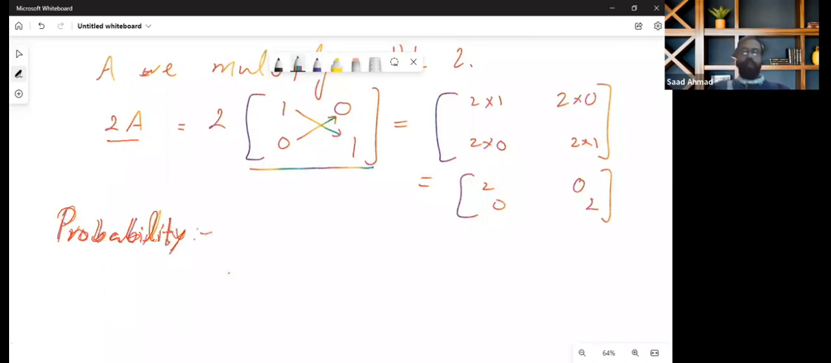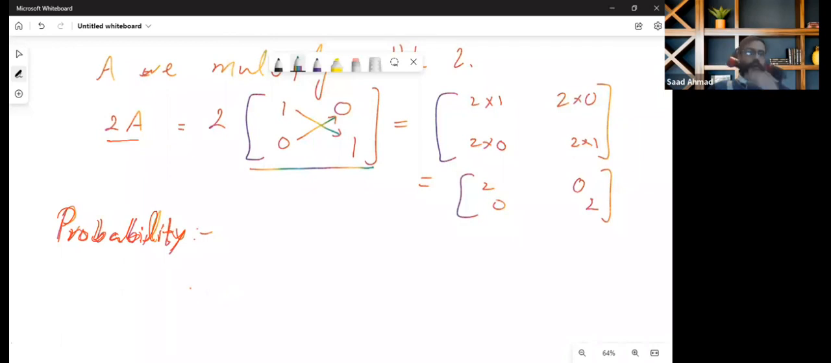Probabilities. Probability is the chance for an event to happen, or how likely something is to happen. For example, how likely is it that tomorrow it will rain? The chance of rain is the probability, like how much chance of rain there is for tomorrow. That's the probability of rain for tomorrow.